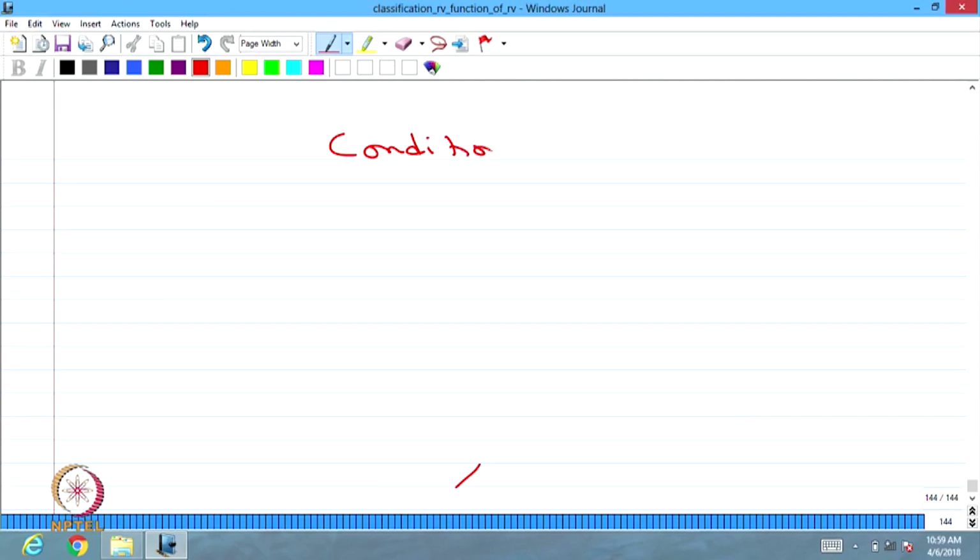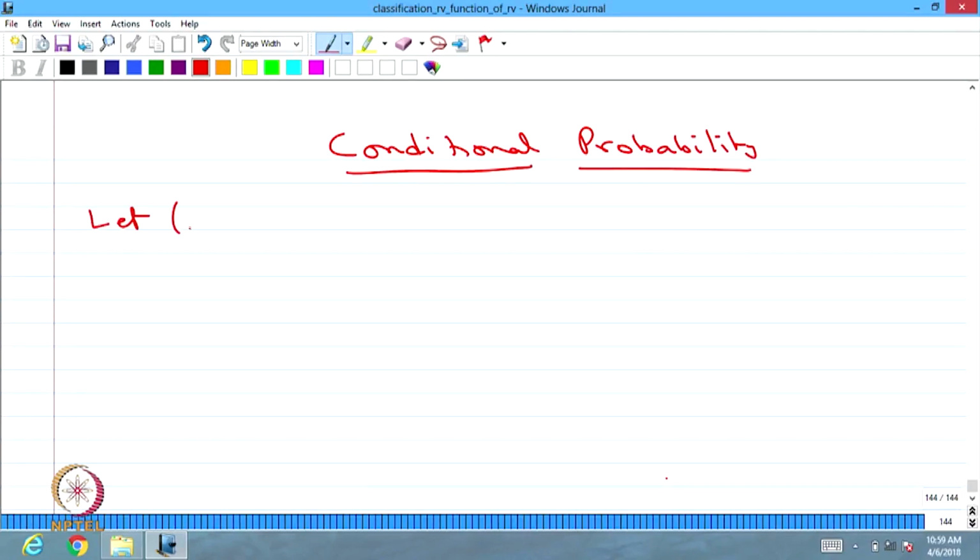Now we will move into the next topic, that is called conditional probability. Let (Ω, F, P) be a probability space.